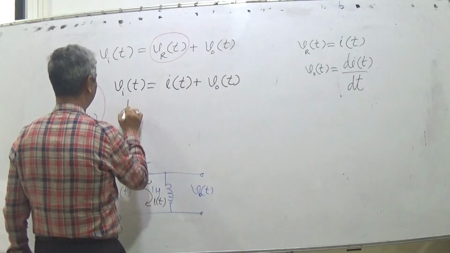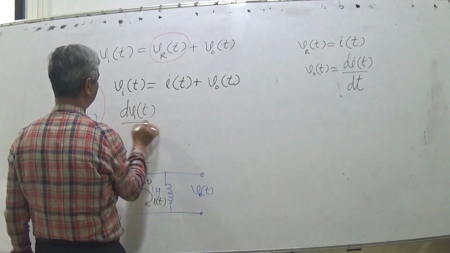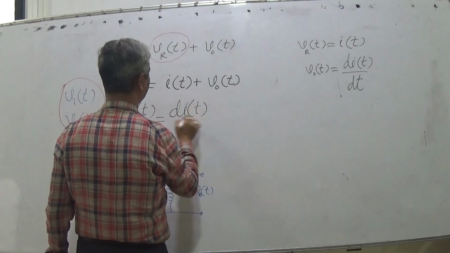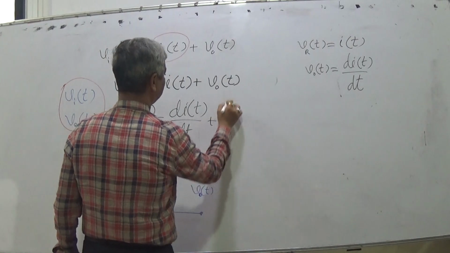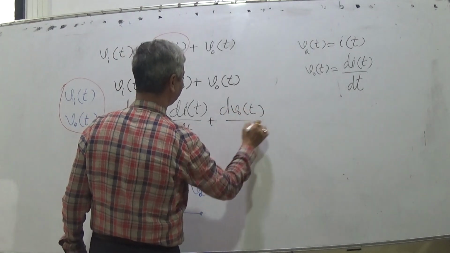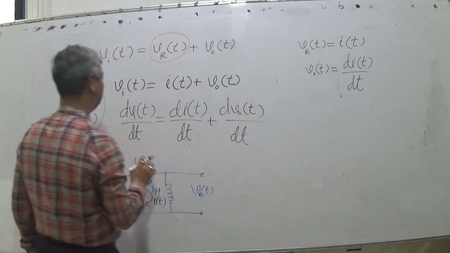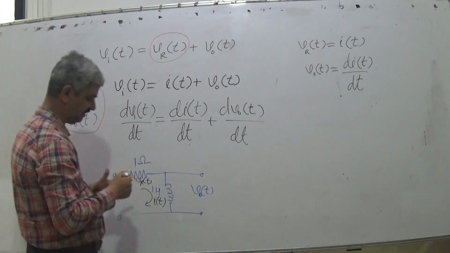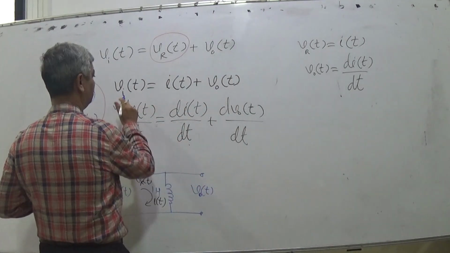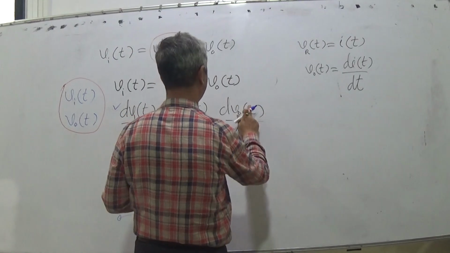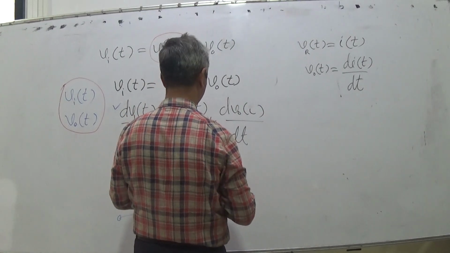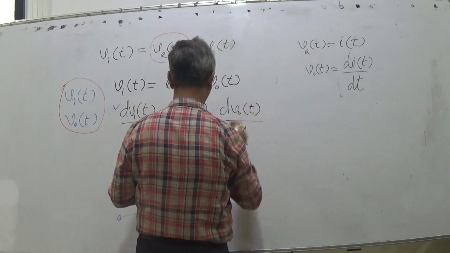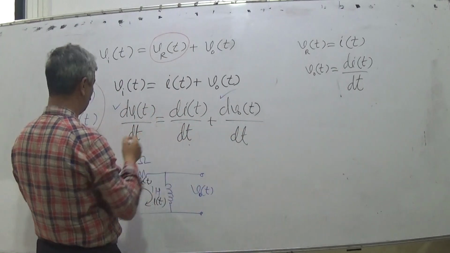So dVIT by dt is equal to dIT by dt plus dVOT by dt. Now what is the equation in this? This is allowed because in the final equation I want this and this or their differences. So this term is okay. This term is okay. This term is okay. And this term I don't want.